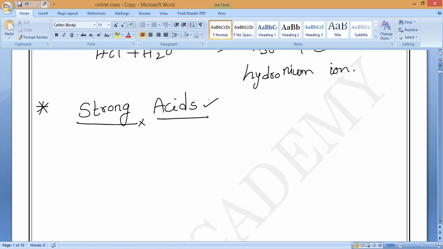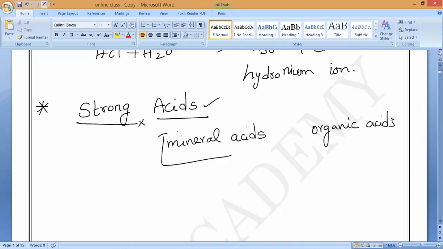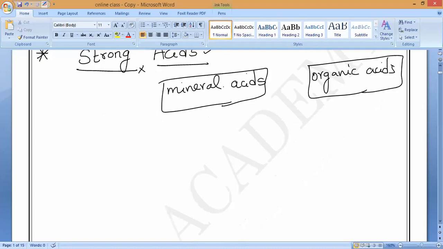We have two kinds of acids. Acids are classified into two types: organic acids and mineral acids. Forget about dilute and concentrated acids; that is not what we want, that is not about strong or weak acids. Whatever it is, whether a mineral acid or an organic acid, it doesn't matter.